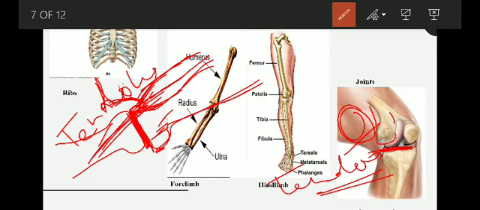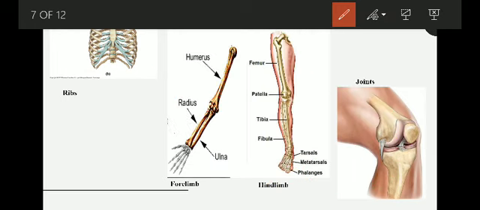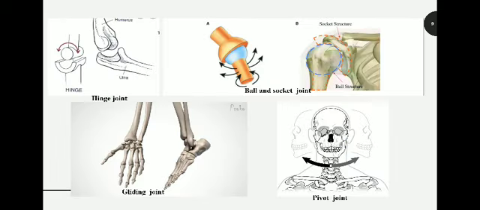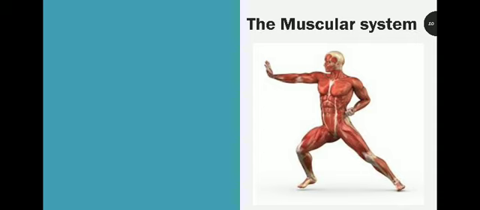So that's all for today. The remaining things we will do in the next class. Tomorrow we will study the types of joints: hinge joint, ball and socket joint, gliding, pivot, and then the muscular system.